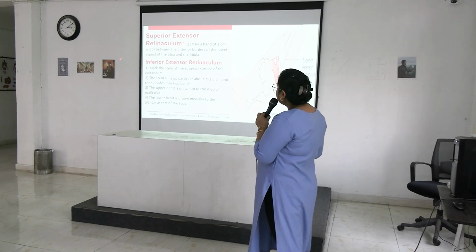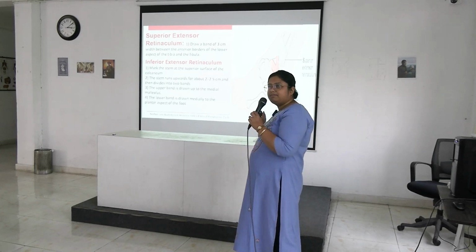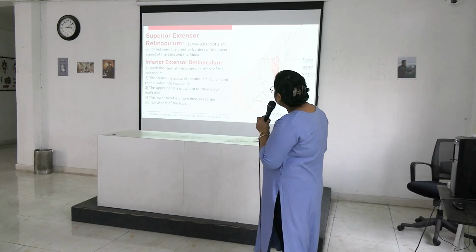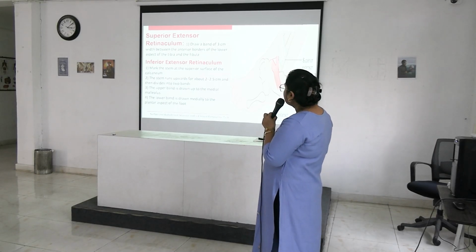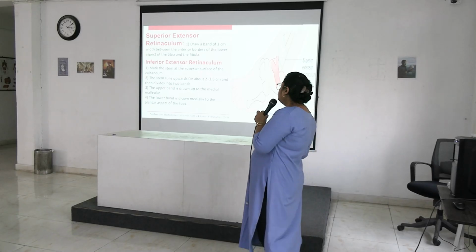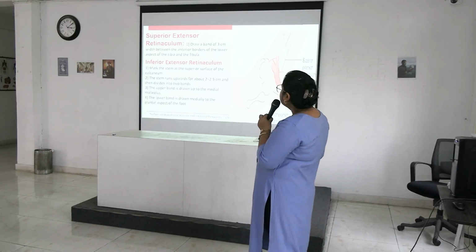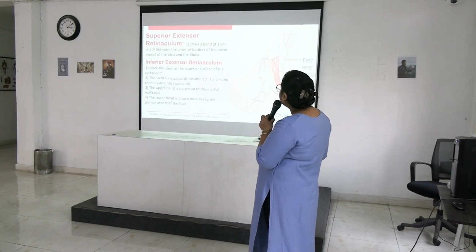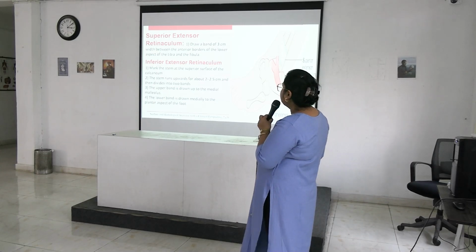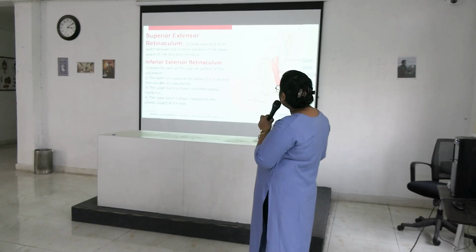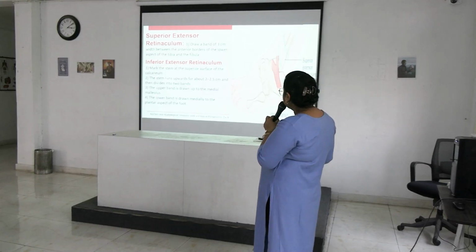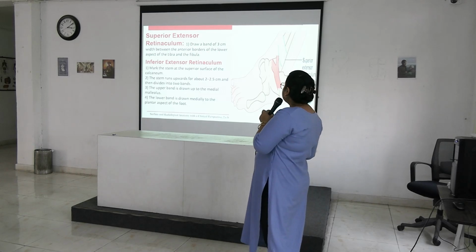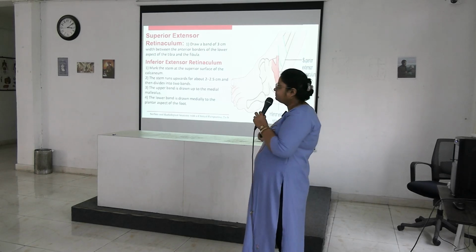And inferior extensor retinaculum, it is Y-shaped. Okay. Stem, mark the stem. This is stem and these are the two limbs of the Y. So mark the stem at the superior surface of the calcaneum, and the stem runs upward for about 2 to 2.5 cm and then divides into two bands. Upper band is drawn up to the medial malleolus and the lower band is drawn medially to the plantar aspect of the foot. So this is inferior extensor retinaculum.